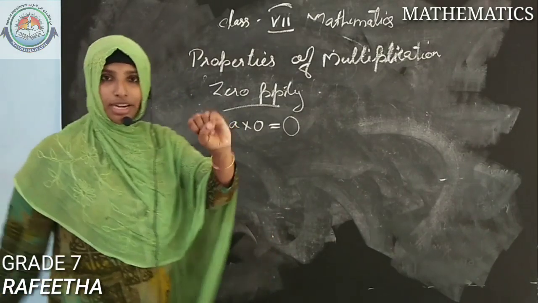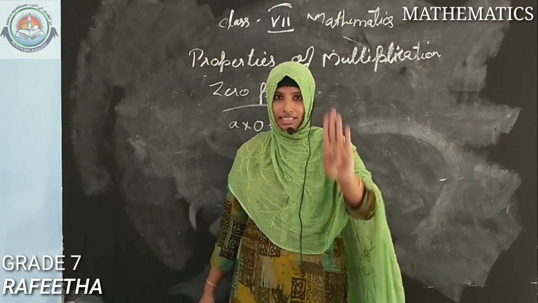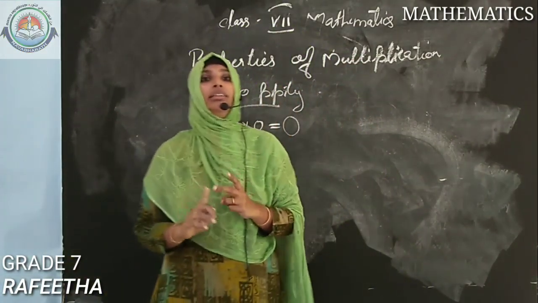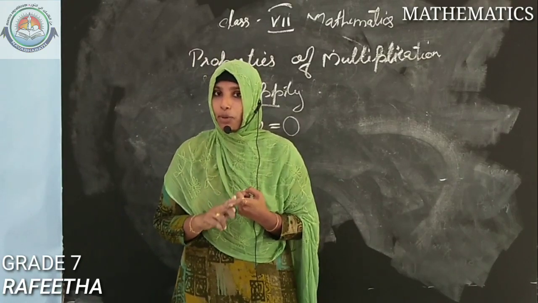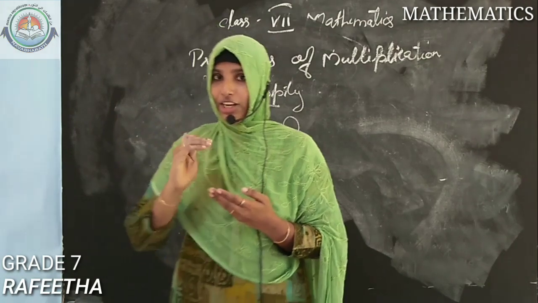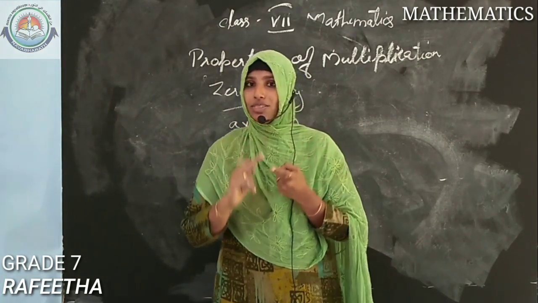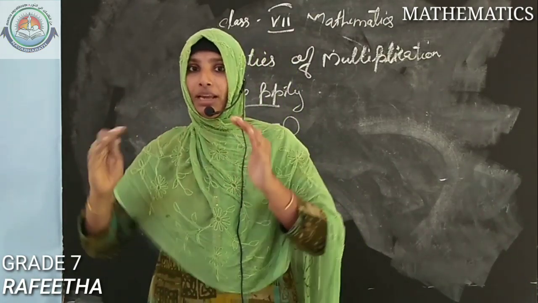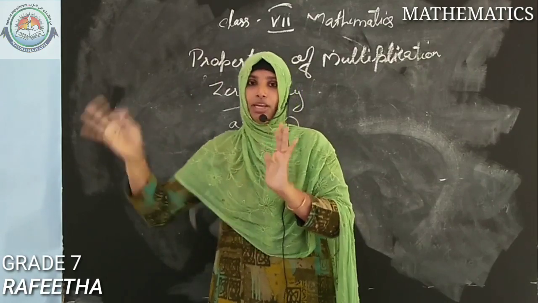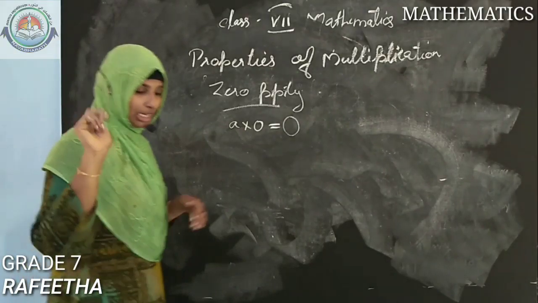Okay, so what all things did we study? Closure property, commutative property, associative property, identity property, then zero property. Keep in mind that you especially want to bother about commutative and associative. What was the commutative property? A into B is equal to B into A. And what was the associative property? A into B bracket into C is equal to A into bracket B into C. So keep in mind the commutative and associative properties especially.